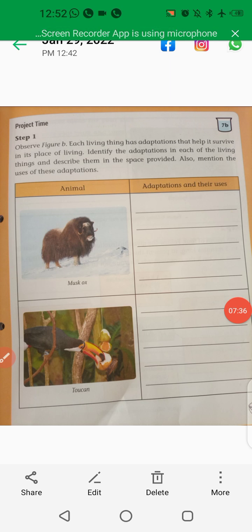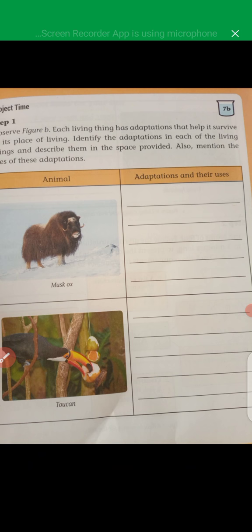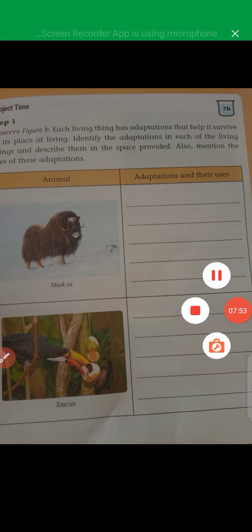And next you can observe here, children, the toucan. The toucan has an adaptation, mostly in the rainforest, and you can write how it is useful also. You have to write yourself, children. What do you understand? Okay.